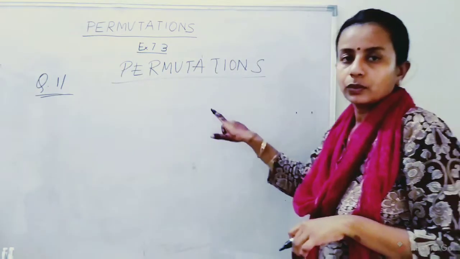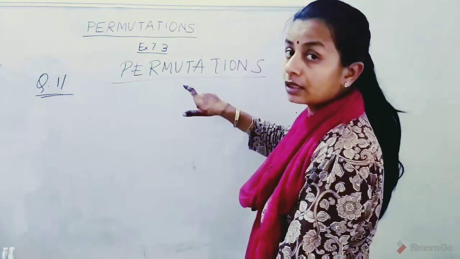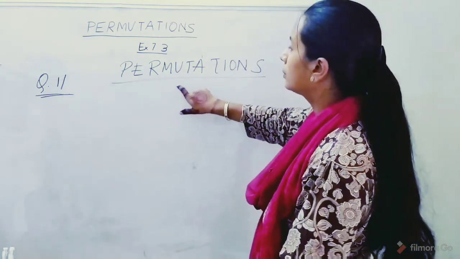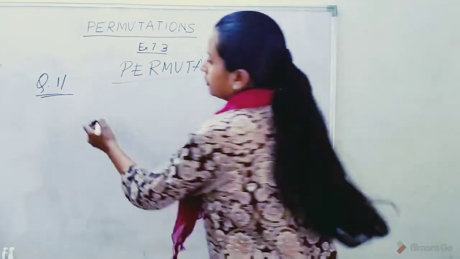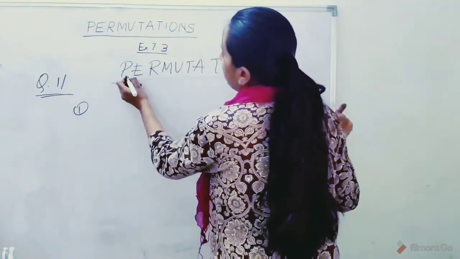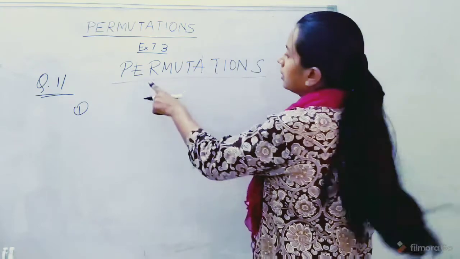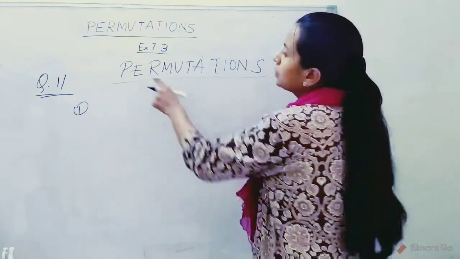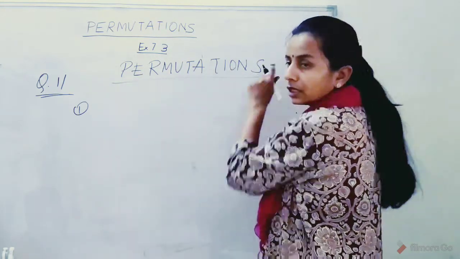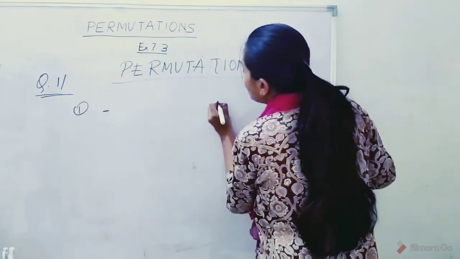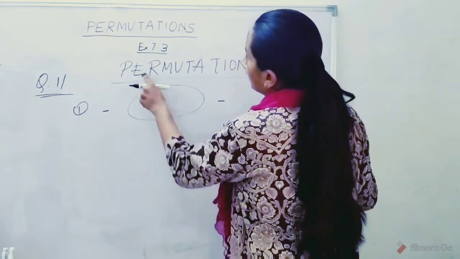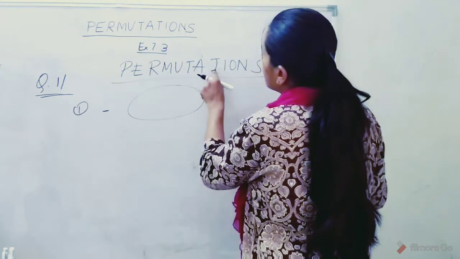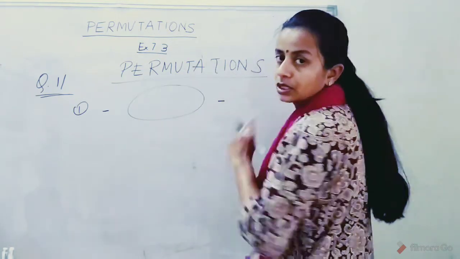Question 11 says how many words can be formed from the word permutations such that the first part is P and S. The word starts with P and ends with S. So we have 2 fixed positions. For in between we have 10 options, right?